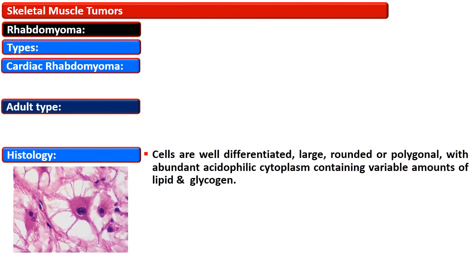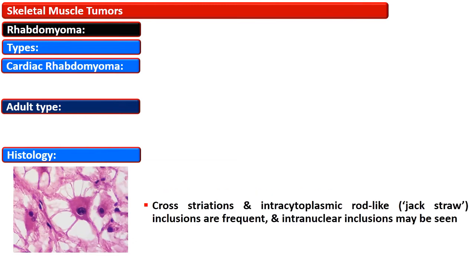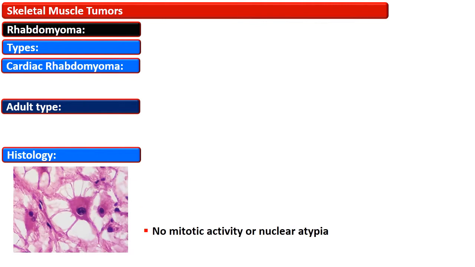On histology, the cells are well differentiated, large, round, polygonal, with abundant acidophilic cytoplasm that contains variable amounts of lipid and glycogen. Some cells have features of spider cells, as is seen in this photomicrograph. Cross striations and intracytoplasmic rod-like inclusions are frequent, and intranuclear inclusions may be seen. No mitotic activity or nuclear atypia is present.